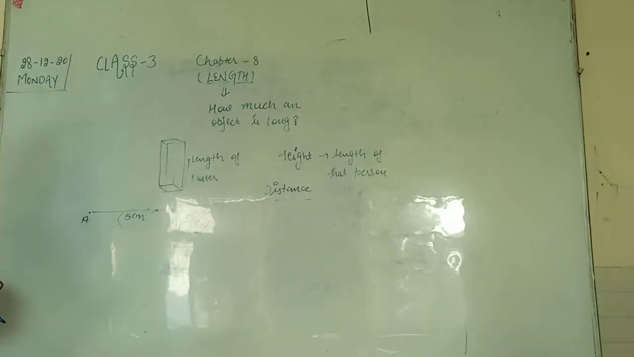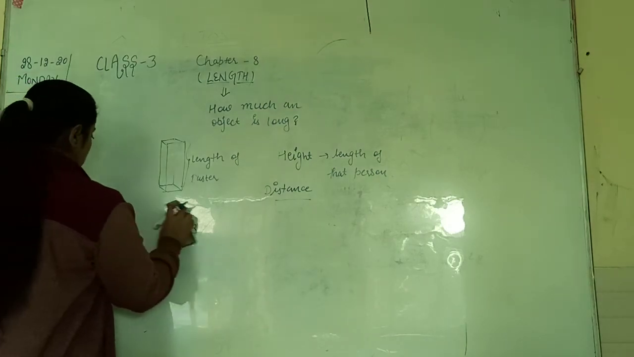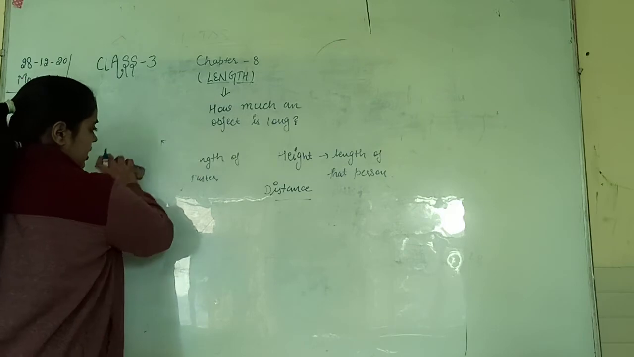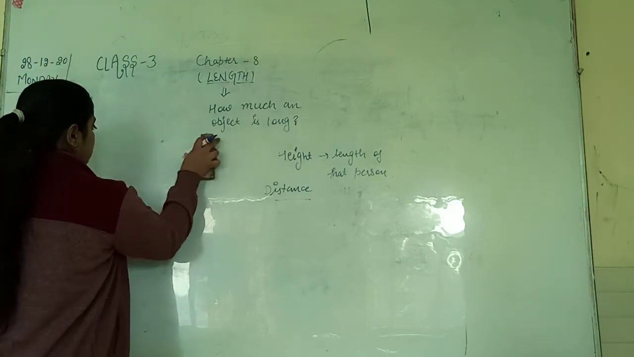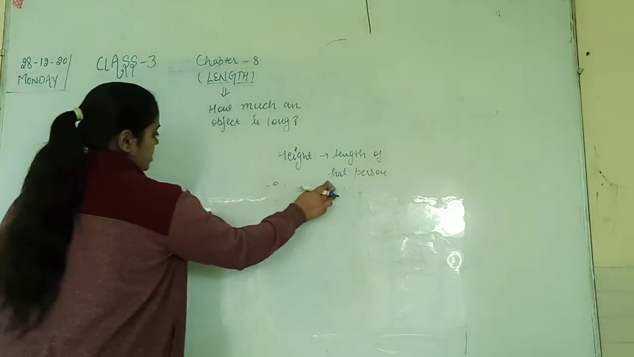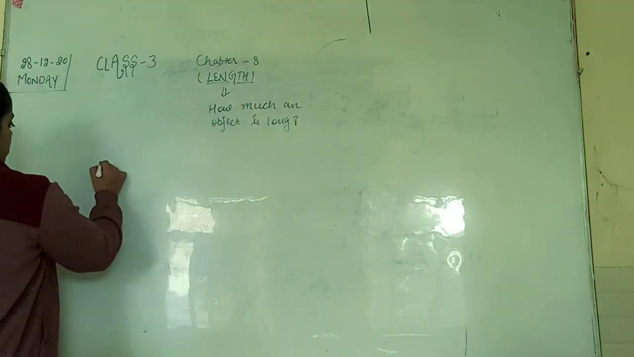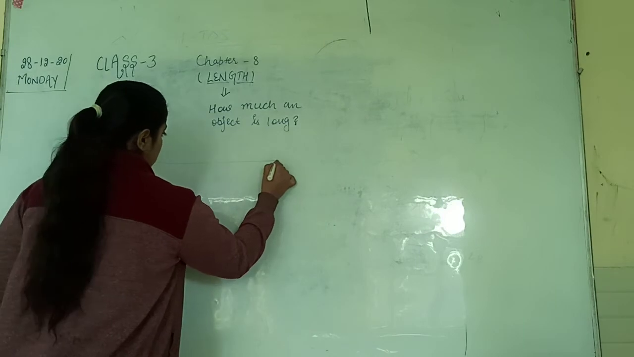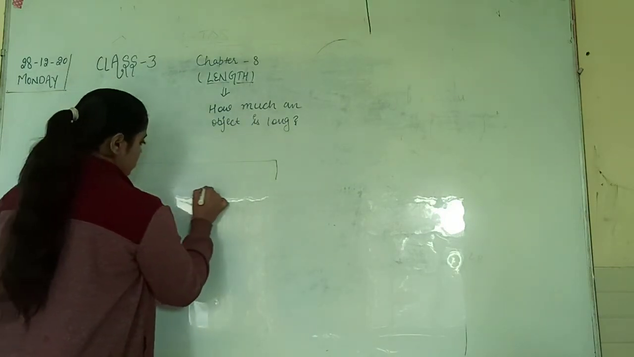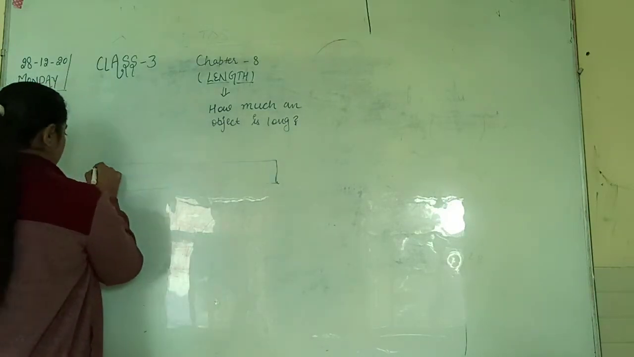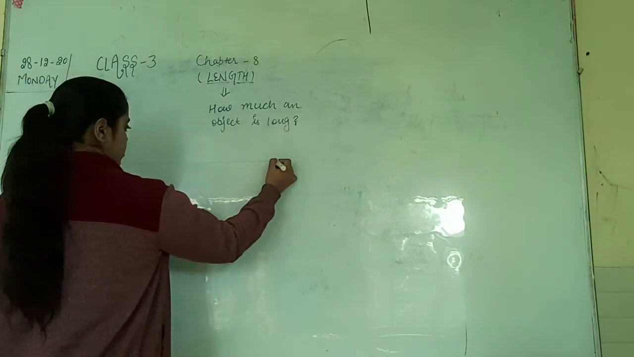Now, how you measure the length? How you measure the length? So students, we measure the length with the help of a scale. With the help of a scale. See, this one is the scale you are having. It has from 1 to 15.